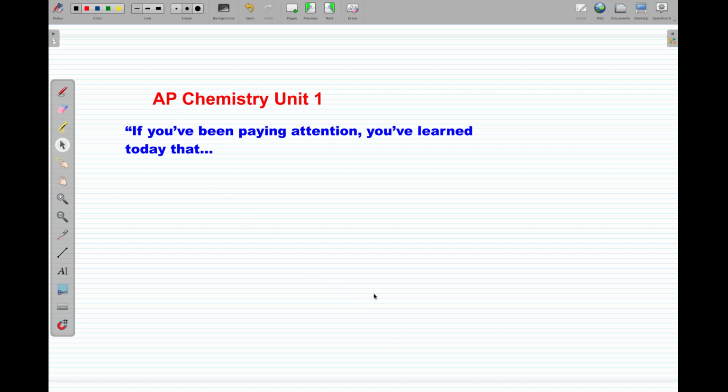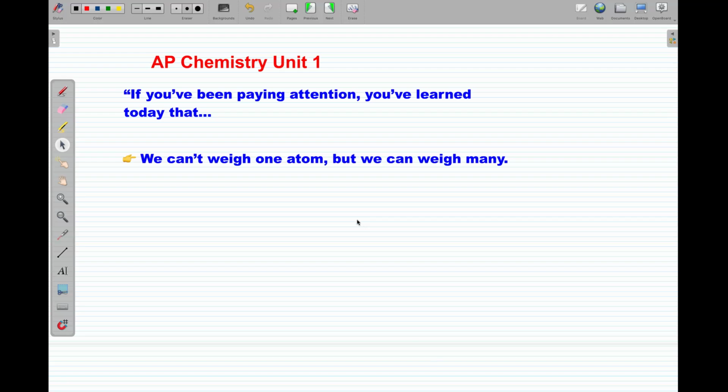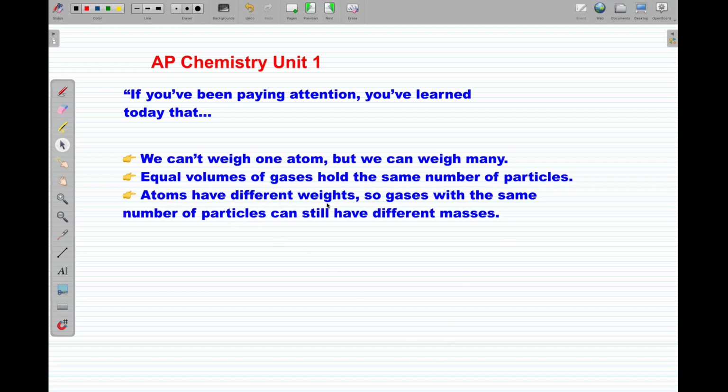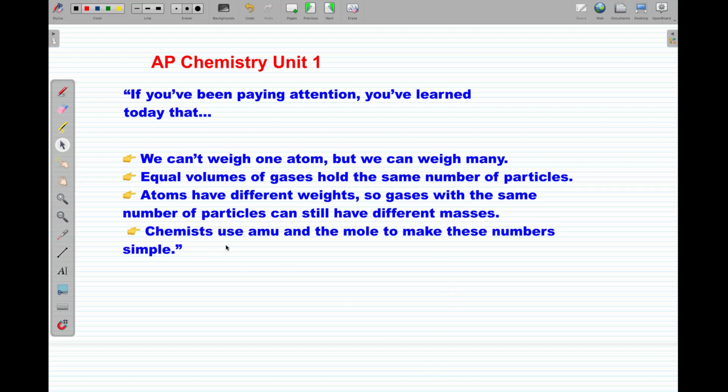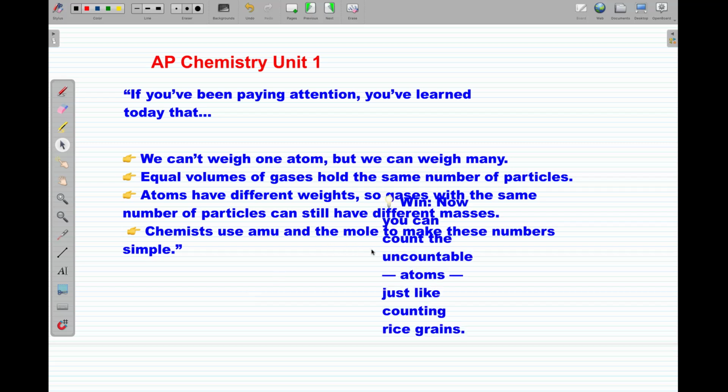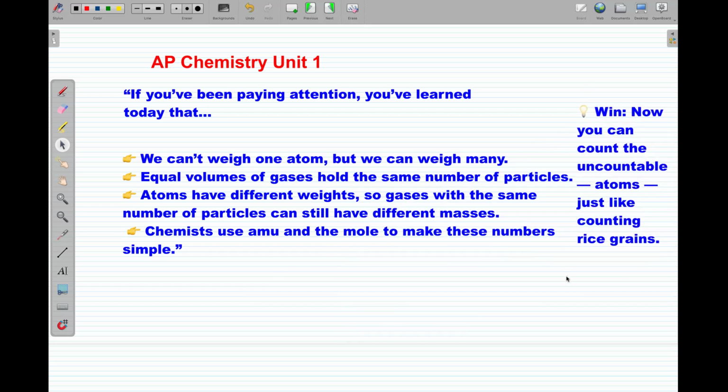If you have been paying attention today, you have learned that we cannot weigh one atom, but we can weigh many. Equal volumes of gases hold the same number of particles. Atoms have different weights, so gases with the same number of particles can still have different masses. Chemists use AMUs and the mole to make these numbers simple. And finally, I have one win for you. We now can count the uncountable atoms just like counting rice grains.